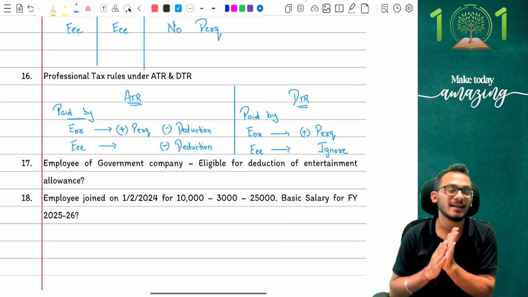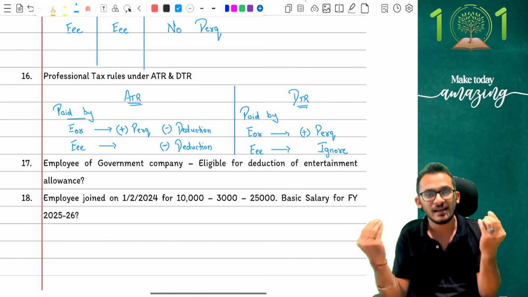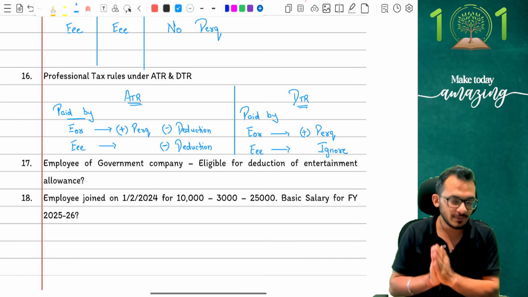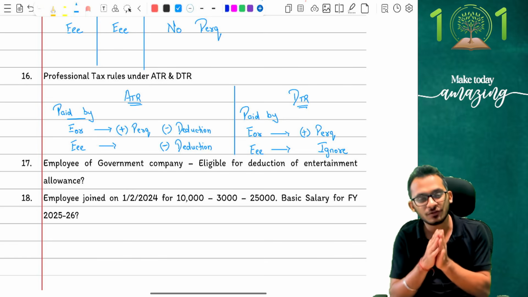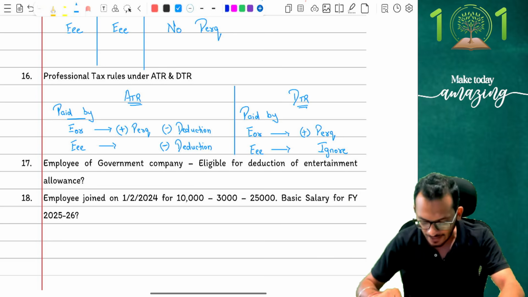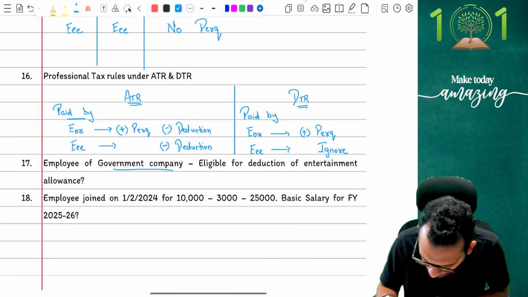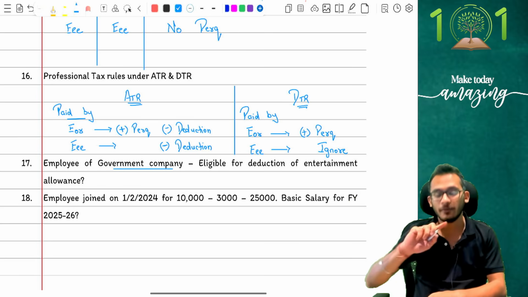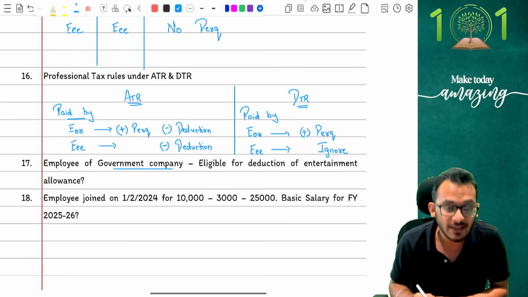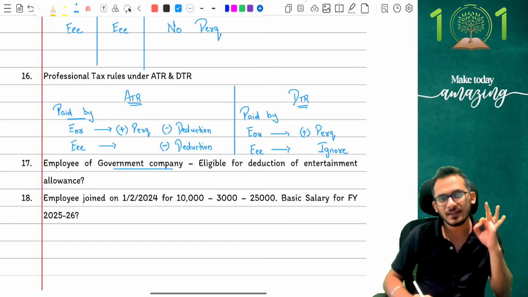Question number 17 is a hint from your Jan 2026 exams. While I don't agree to this, but yes, Jan 2026 has come and given this confirmation to you. So you're going to work with this. Question is, I am an employee of a government company. Am I eligible for entertainment allowance?